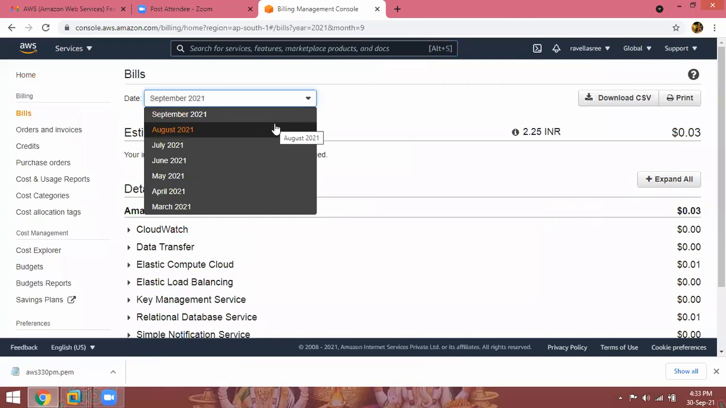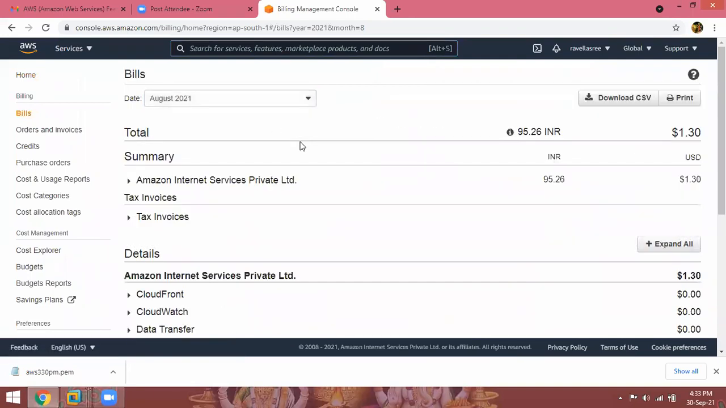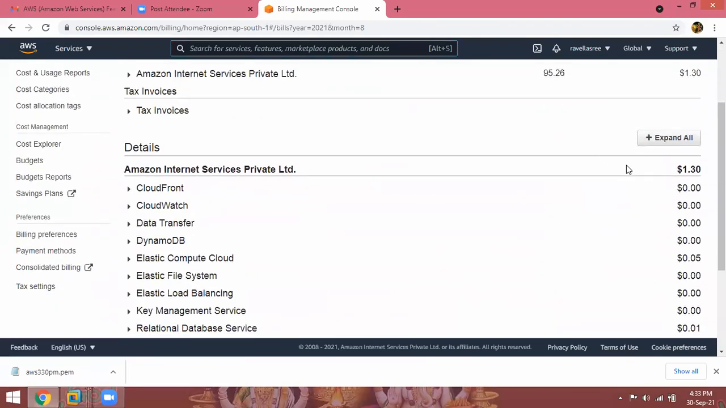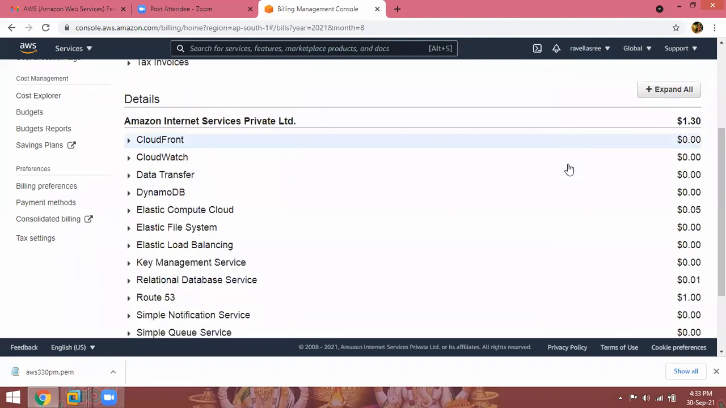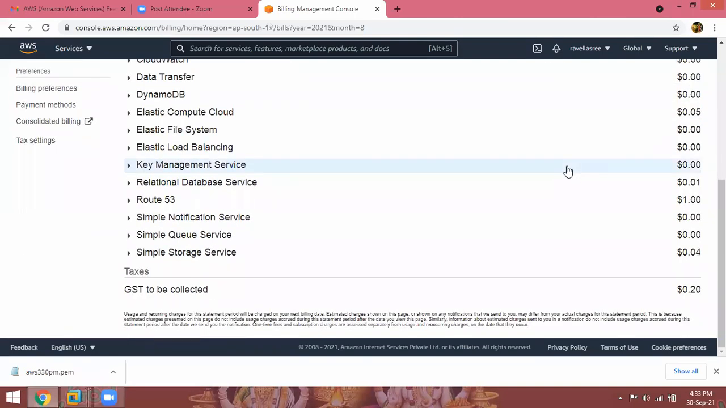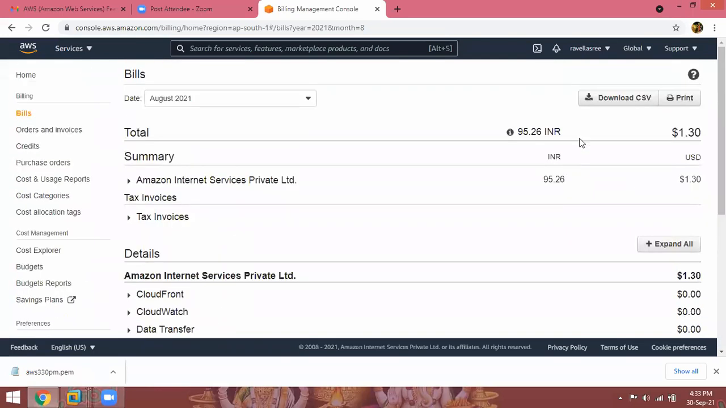Last month, August. What is my bill? August bill: ₹95, $1.30 they charged me. Because of Amazon internet services, they charged $1.30 because I transferred the data from one region to another region. So they will charge that internet service charge. $1.30 they charged me, ₹95.